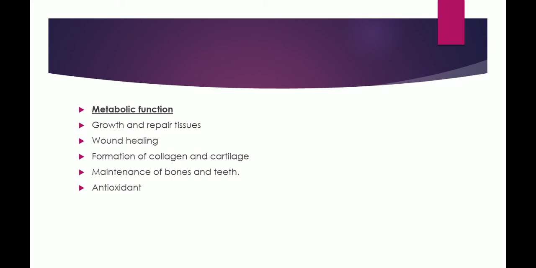Maintenance of bones and teeth: it makes our bones and teeth stronger, and as well as vitamin C and vitamin E play an important role, and act as antioxidants. Now what are antioxidants? Antioxidants are basically those molecules which inhibit the oxidation of other molecules. Antioxidants block some of the damage caused by free radicals. If free radicals cause any damage in our body, it is recovered by antioxidants. And vitamin C along with vitamin E acts as an antioxidant.